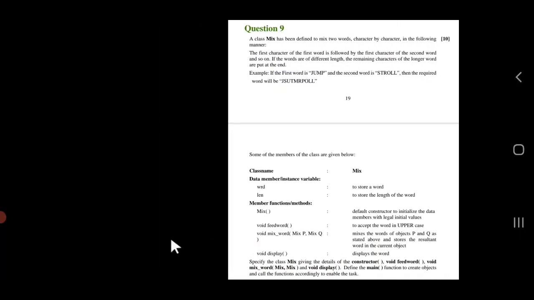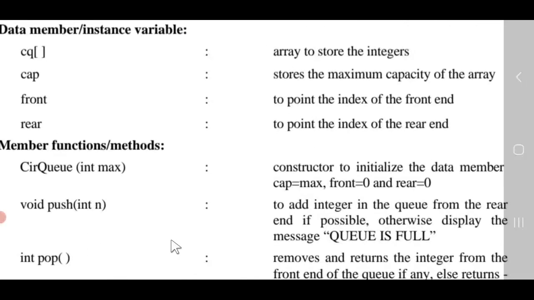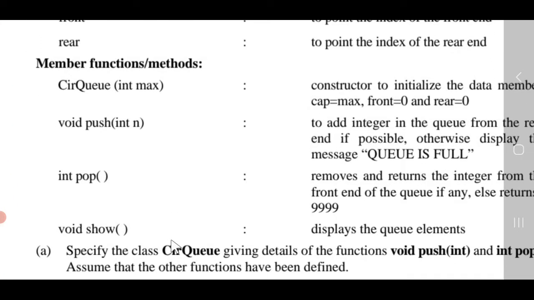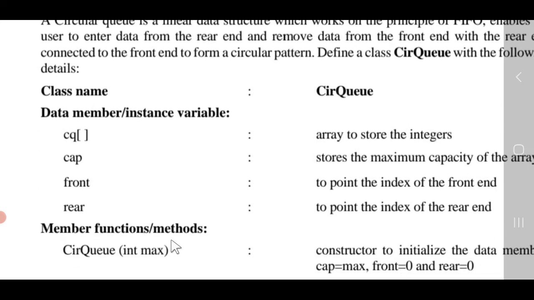Right. After that, students, let's talk about this. This is the area where always limited topics are there and same things are being asked again and again. Like if you know stack, queue properly, one question is ready for you in this section C. All right. Apart from that, inheritance, like in this one, circular queue has been asked. So circular queue, linear queue, right? All these types, DQ and all, you can prepare well.